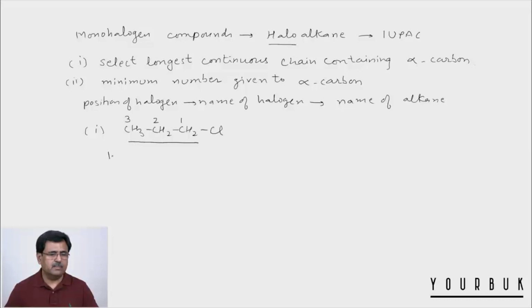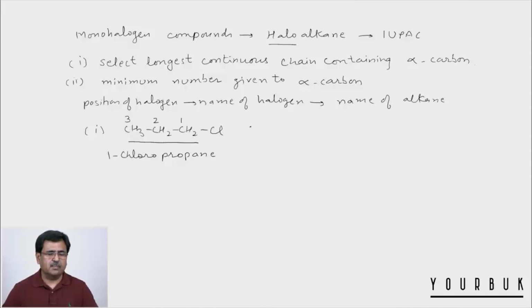So we write 1. Then we write name of the halogen. It's a chloro. And remember, number and alphabet should be separated by dash. So it's a 1 dash chloro. Now since we have 3 carbons in the longest continuous chain, we write propane. So its IUPAC name is 1-chloropropane.